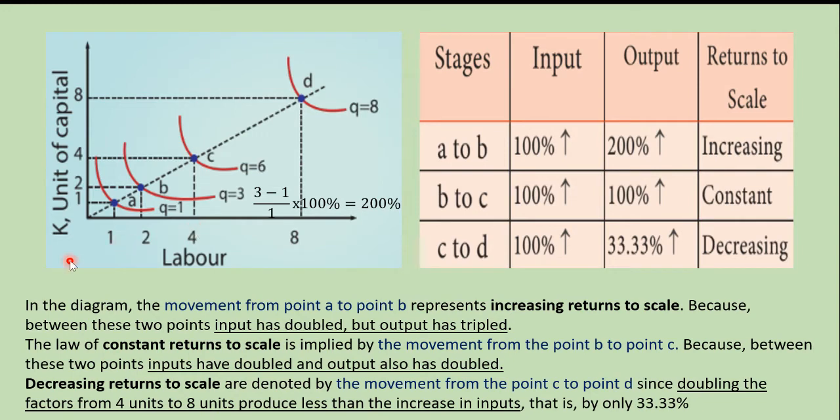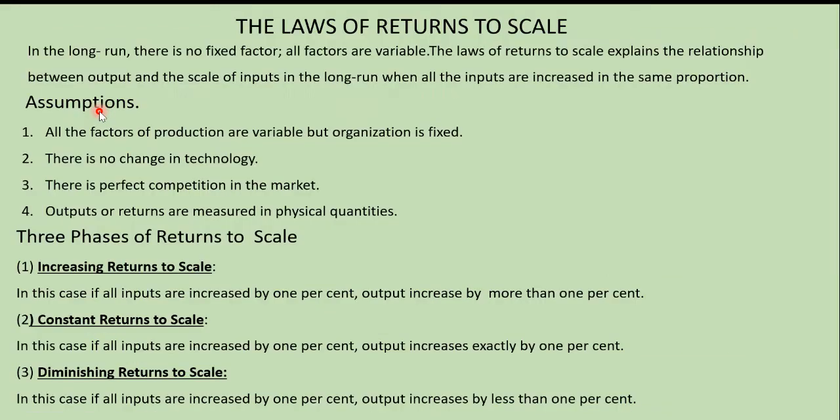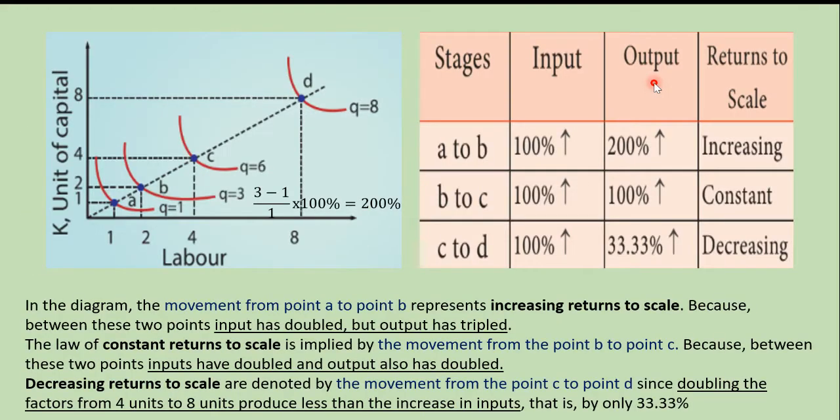So here, when the labor is 1 unit, the capital is also 1. Labor 2, capital also 2. Labor 4, capital also 4. If the labor is 8, the capital is 8. That means the inputs are increased, but increased in the same proportion. Inputs keep increasing: 1, 2, 4, 8. But whatever increase I have shown for labor, the same increase I have shown here for capital: 1, 2, 4, 8.